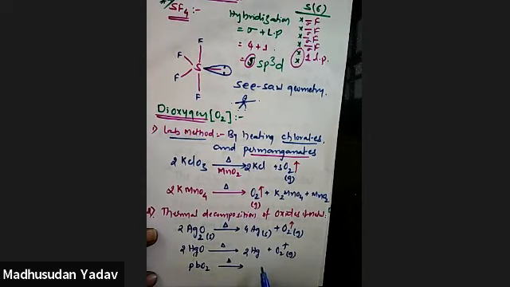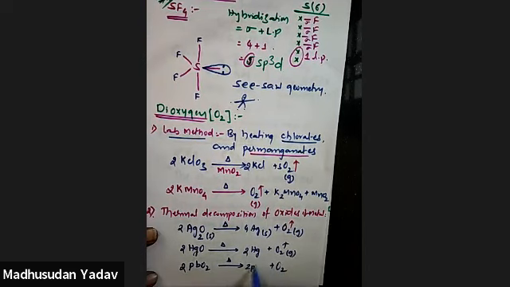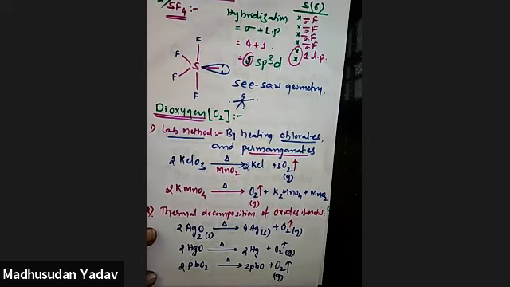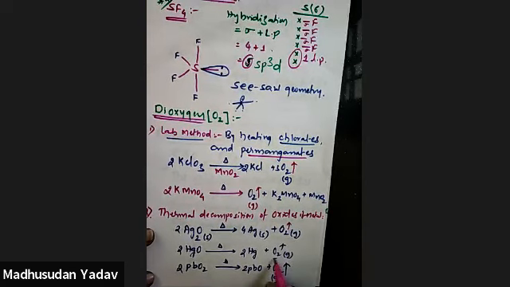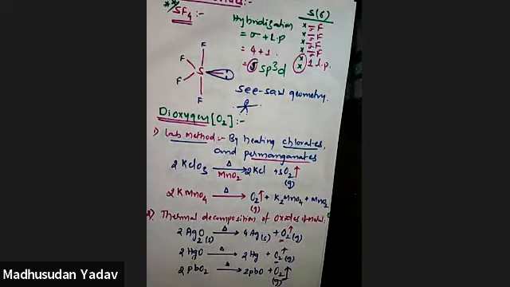On heating this, you want oxygen. Here 2 moles of lead oxide, and oxygen gas is formed. So this is what you are actually looking for. So first is the lab method, second is thermal decomposition of oxides of metal.